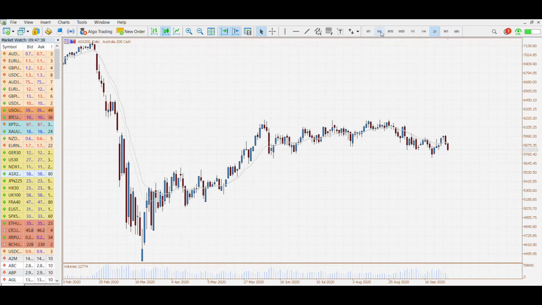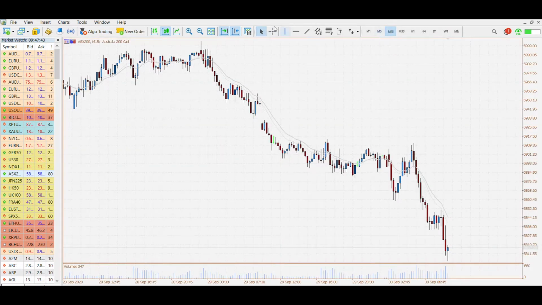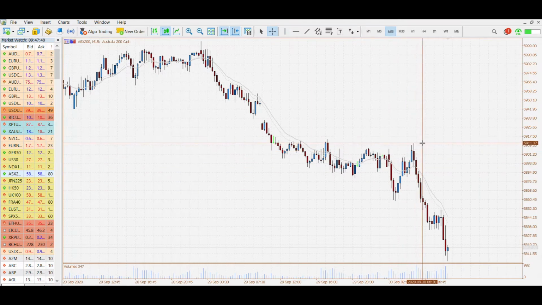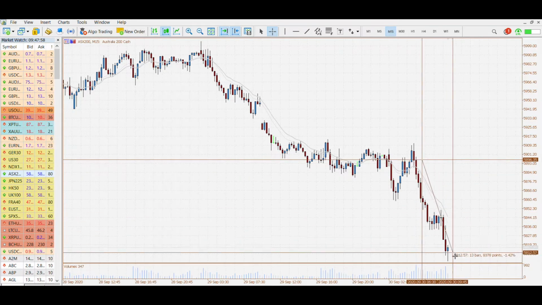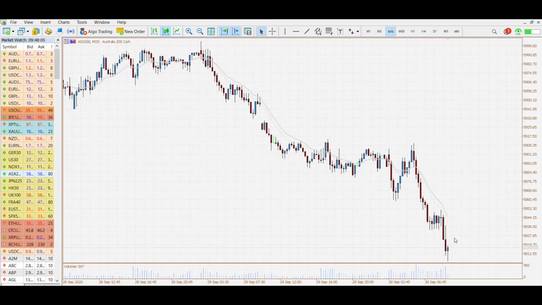Now, this did have a bit of an effect on the ASX, and we can have a look at it on the 15 minutes to see it best. We opened with a move lower, and we had a very sharp move higher, and prices did stop at this resistance point. And then after the influence on stock index futures, we saw a very swift decline, and price ended up dropping 1.55%. So it didn't end up being a very good day on the ASX. Other Asian indexes are mixed. The Nikkei is down, but the Hang Seng was trading higher.